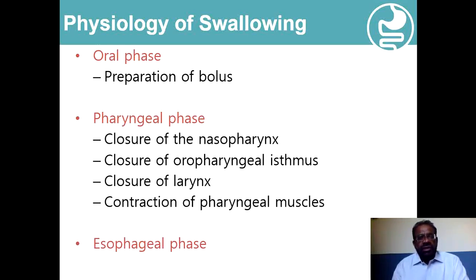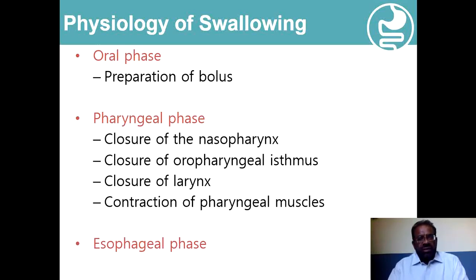The oropharyngeal phase mainly consists of muscles which are striated in structure, and their control is from the brainstem. The fifth nerve, the 7th, 9th, 10th, 11th, they are all involved in the coordinated activities and movements of the various muscles which are involved in this oropharyngeal part of swallowing.